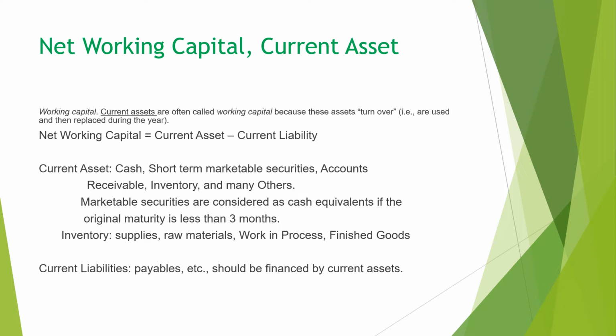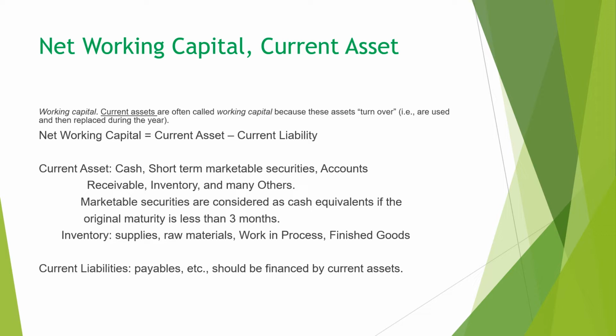Now, current asset includes short-term marketable securities and cash, accounts receivable, inventory, and many others. Marketable securities are considered as cash equivalents, so it is considered as cash if the original maturity is less than 3 months.